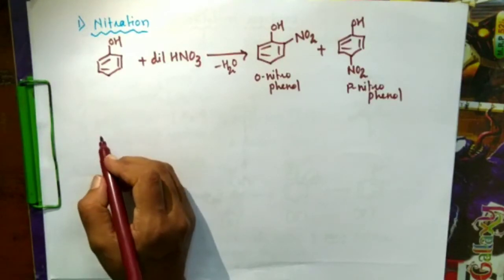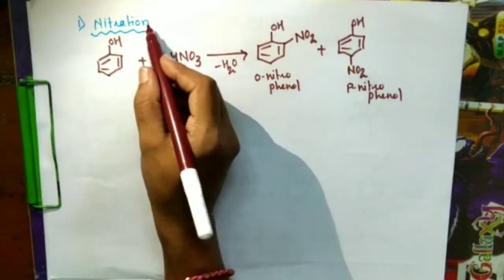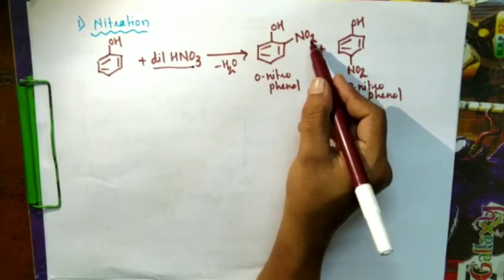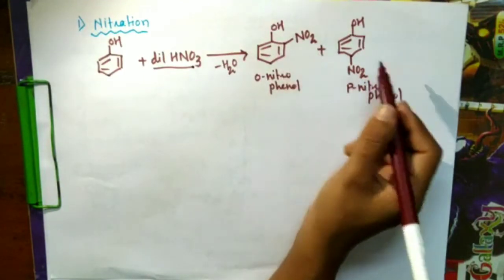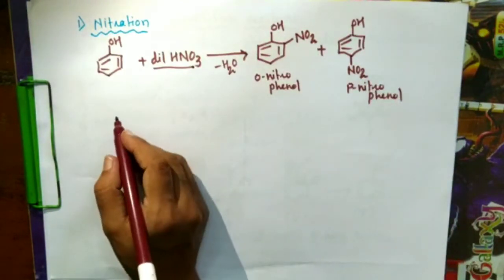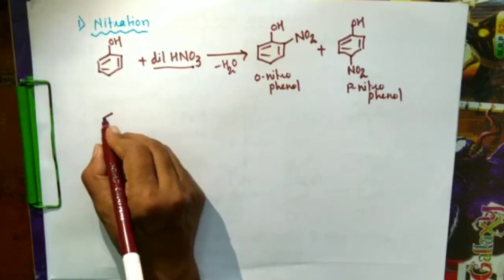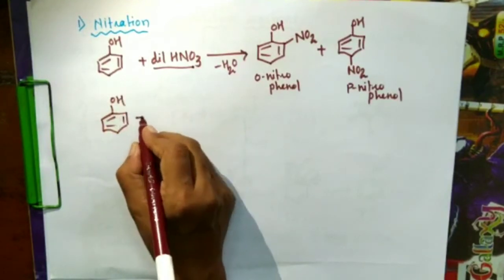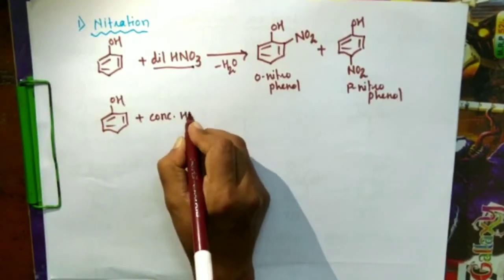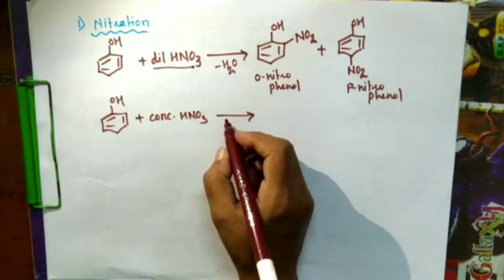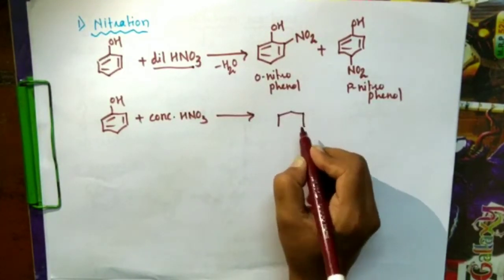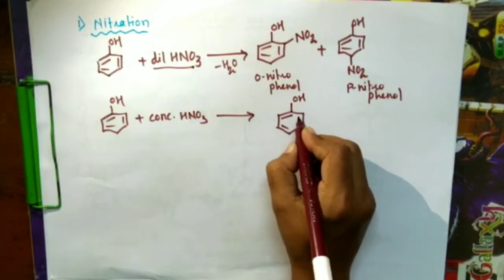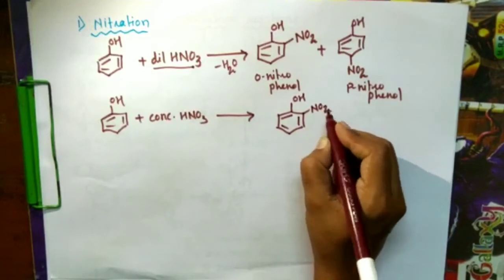In nitration with dilute HNO3, we get a mono-substituted mononitrophenol, that is ortho-nitrophenol or para-nitrophenol. But in case of concentrated H2SO4, when phenol reacts with concentrated nitric acid, we will get substitution at all three positions, ortho as well as para. So we will get nitro,